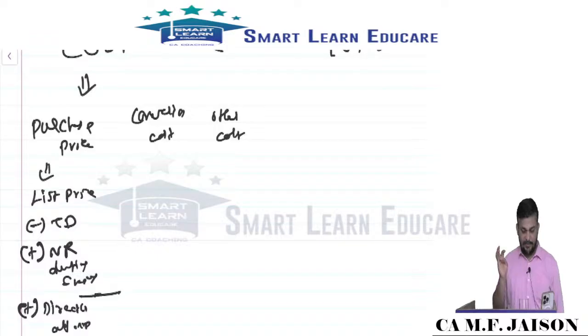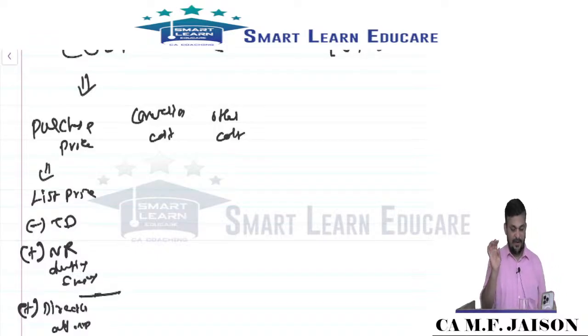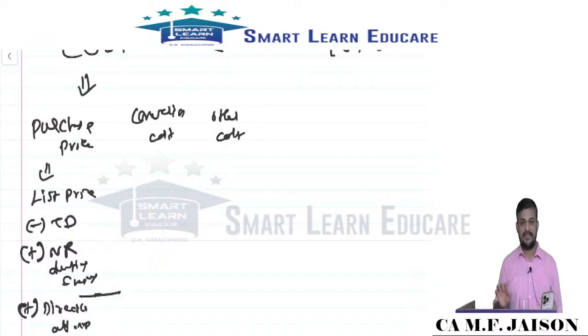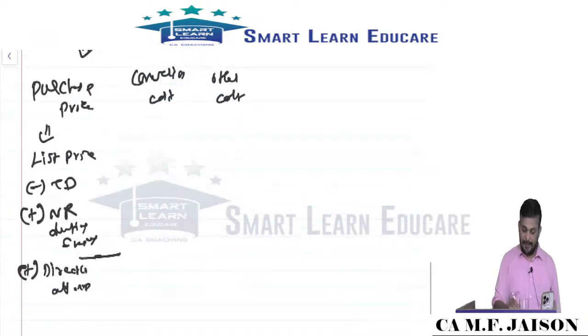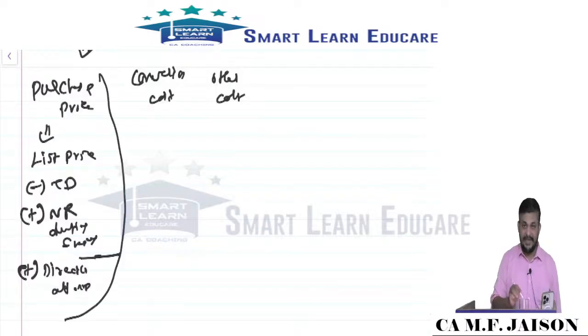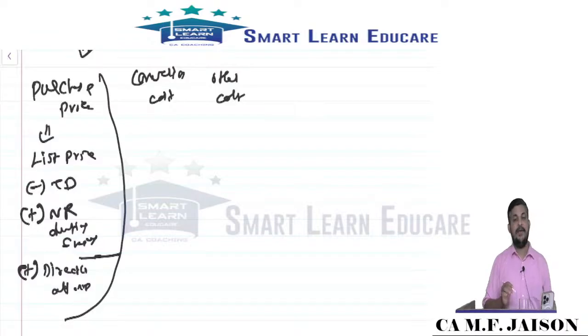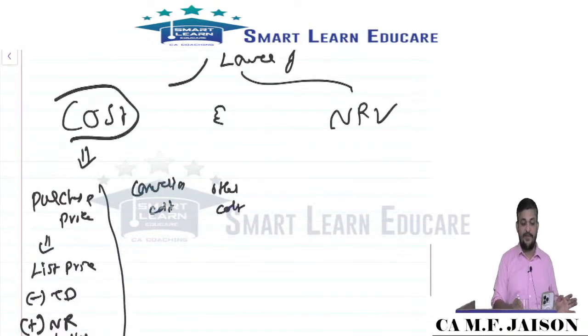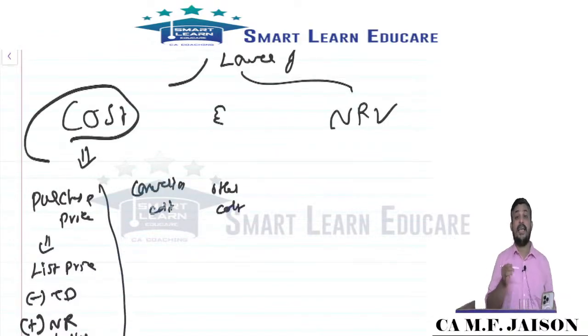Purchase price equals list price minus trade discount plus non-refundable duties and taxes plus directly attributable expenses such as transportation. All these costs should be considered, my dear friends, and that is what we understand as purchase price. So when we say cost, this purchase price is normally applicable for raw materials if it is a manufacturing company. But if it is a trading company, the company which buys and sells goods, then it relates to stock in trade. This is a common definition of cost for all types of materials, all types of inventories.